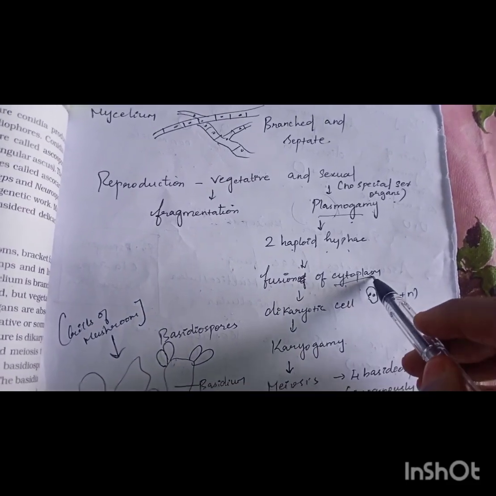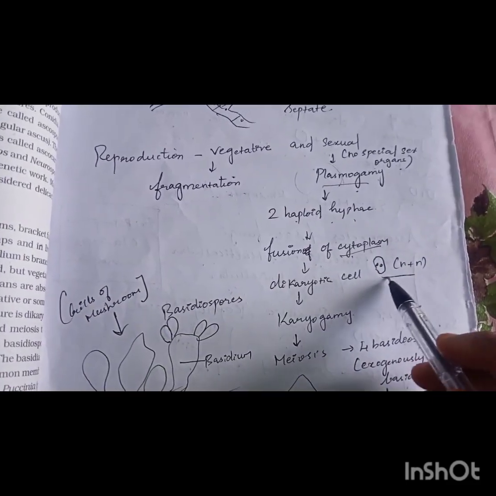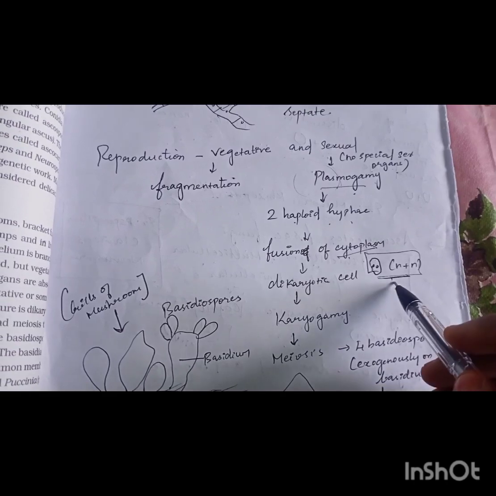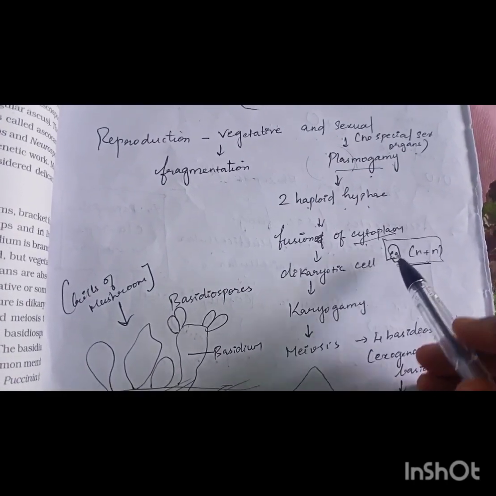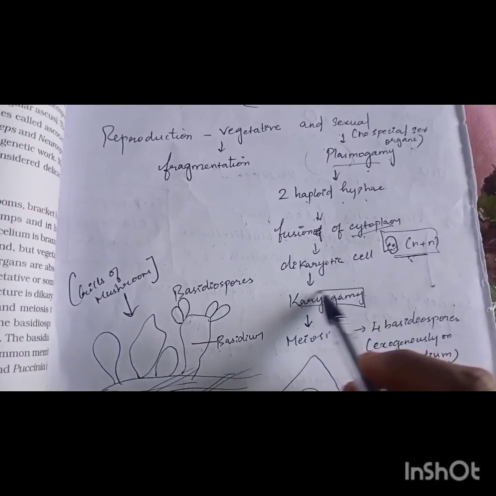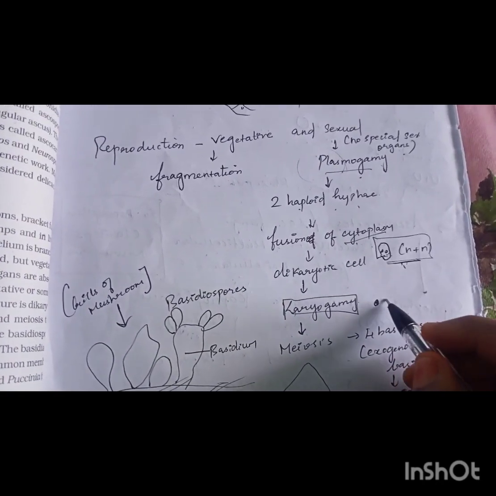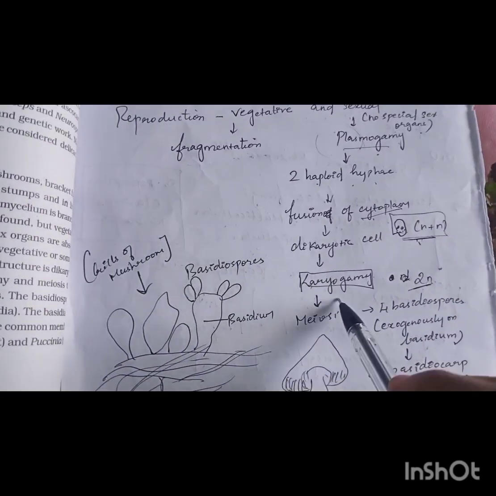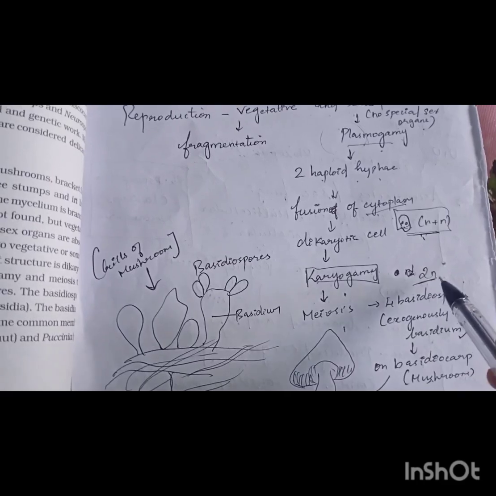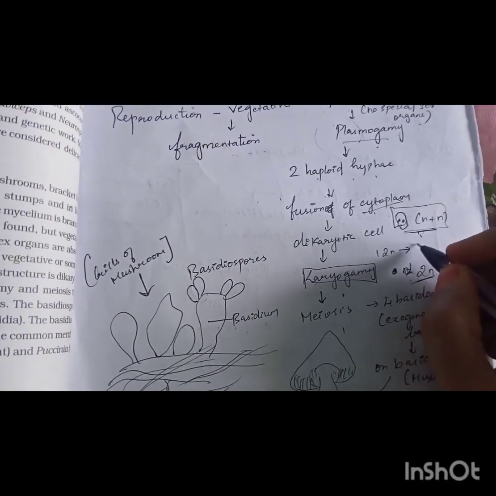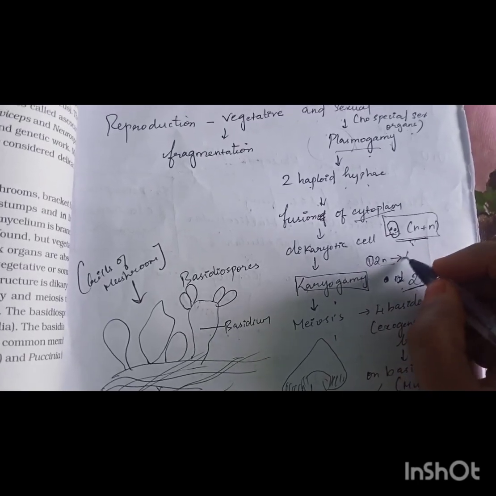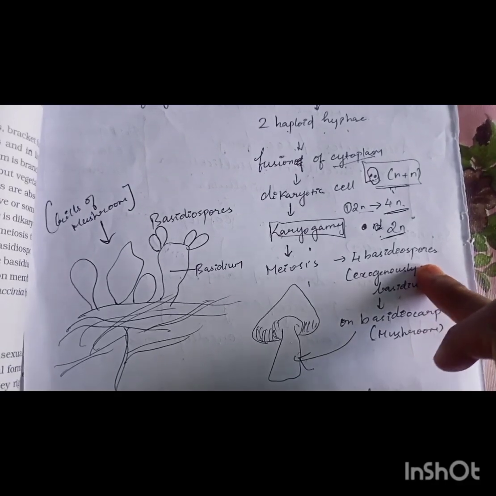In that, first the cytoplasmic fusion will occur and the dikaryotic stage is clearly visible here. That is, the nuclei will stay inside the cytoplasm without fusing, and after that the fusion of nuclei will take place. Here the nucleus will fuse and turn into diploid, that is 2n, and after this it will undergo meiosis, in which the single diploid cell will be divided into 4 haploid cells. So here 4 basidiospores are formed.